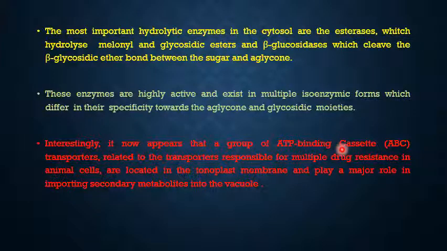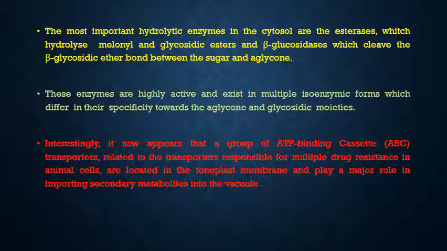And interestingly, it now appears that a group of ATP binding cassettes, and this is a very important point to be remembered, that these ABC transporters, related to the transporters responsible for multiple drug resistance in animal cells, are located on the tonoplast membrane and play a major role in importing secondary metabolites into the vacuole.